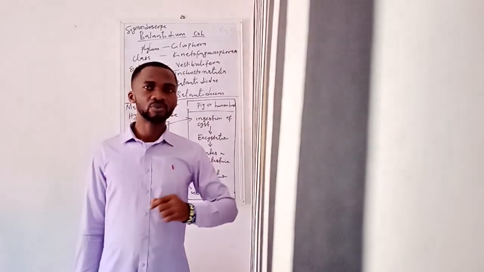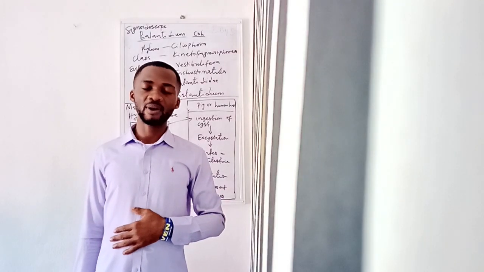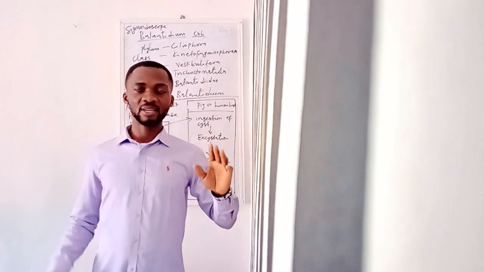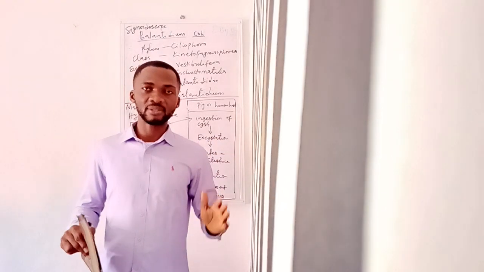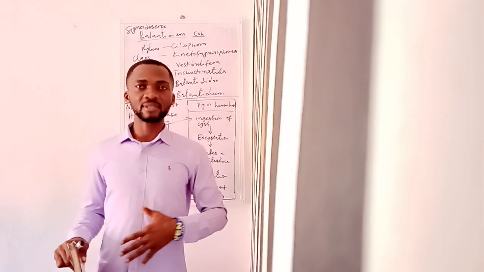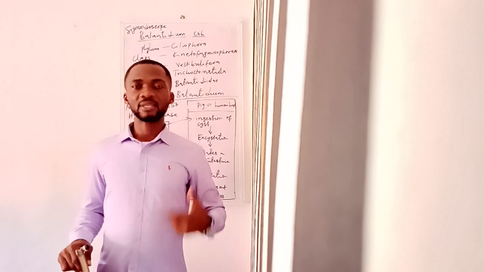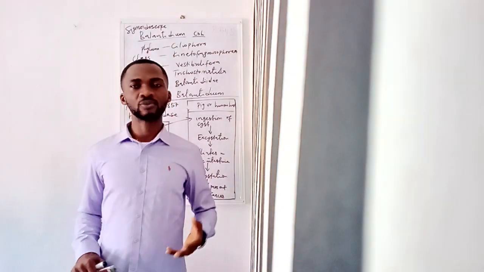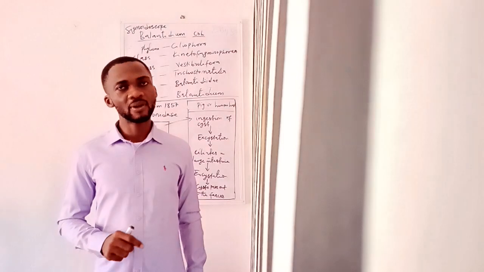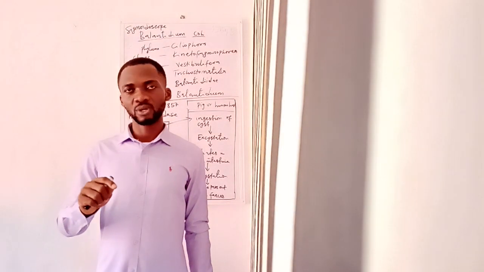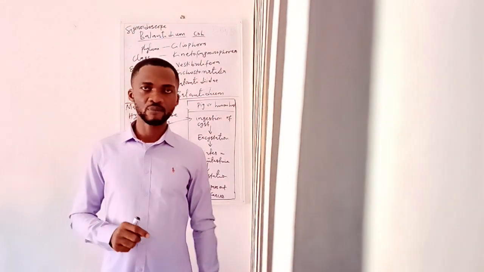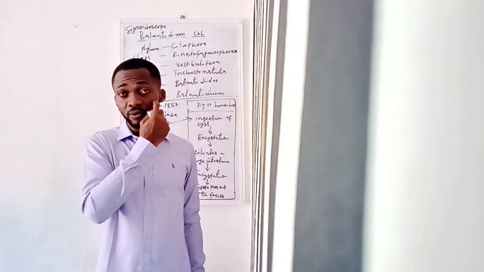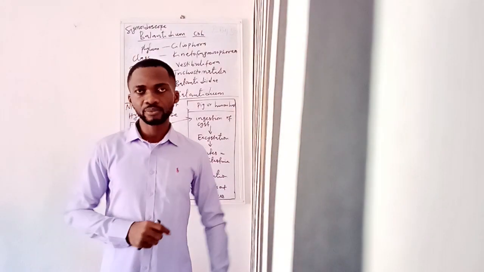The first thing I want us to understand about this parasite is that it is the largest protozoa parasite that infects the intestine, or the largest intestinal protozoa parasite. And apart from being the largest intestinal protozoa parasite, this parasite is also a ciliate in the sense that it uses cilia for its locomotion.